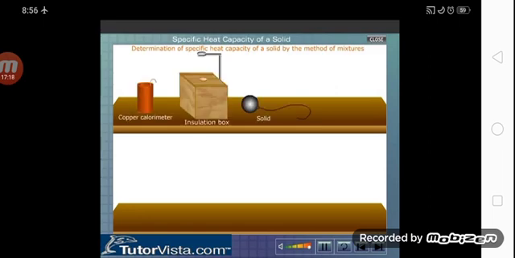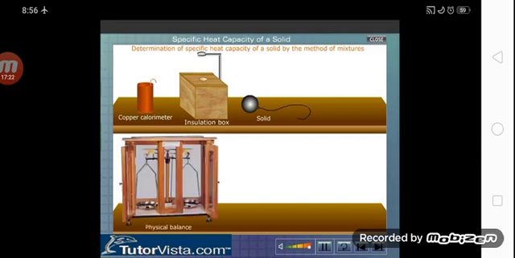Let us perform an experiment to observe this. You will need a copper calorimeter, insulation box, a solid whose specific heat capacity is to be determined, a physical balance, a Bunsen burner, a beaker, water, and a thermometer.